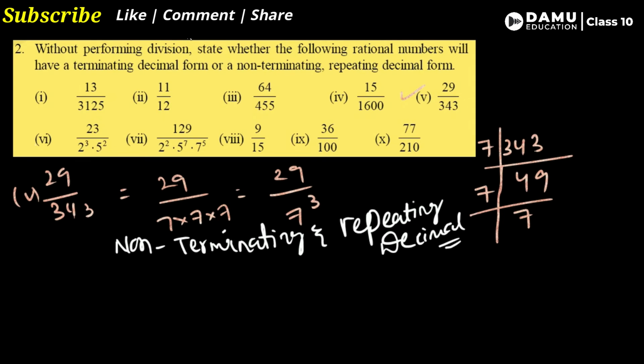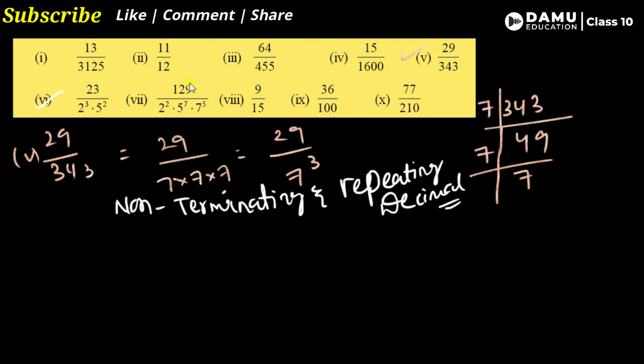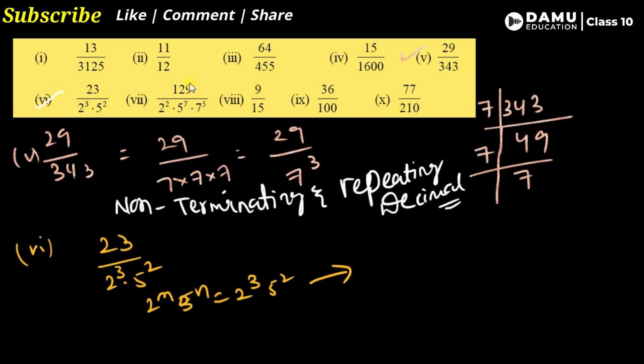Then our sixth one. Obviously they are given 2 cube 5 square. Blindly you can say it is terminating. How? It is in the format of 2 power m 5 power n, that is 2 cube 5 square. Blindly you can say this is the denominator. This is a terminating decimal. So like this we have to do.